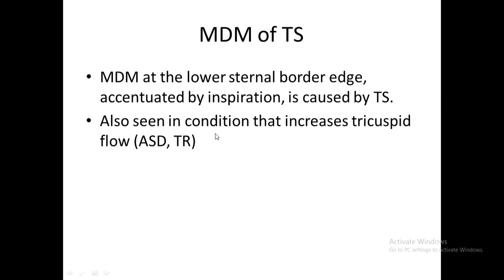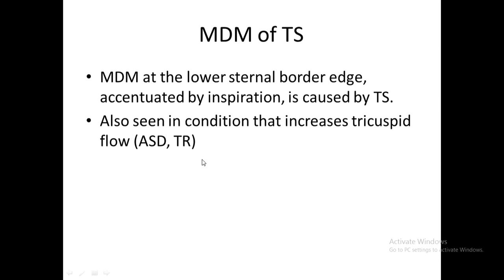So MDM is also seen in conditions that increase the tricuspid flow. I've told you, in ASD the flow increases. Tricuspid regurgitation, the same thing happens as what you see in MR. So these are flow murmurs in ASD also, because some of the blood is coming from the left atrium to the right atrium and from the right atrium to the right ventricle. So with that increased amount of flow in ASD, you may get a flow murmur.